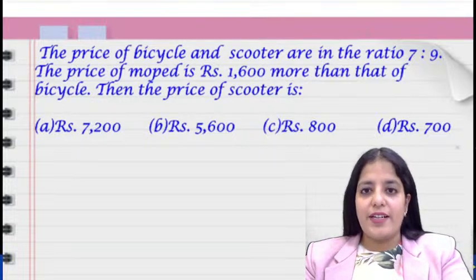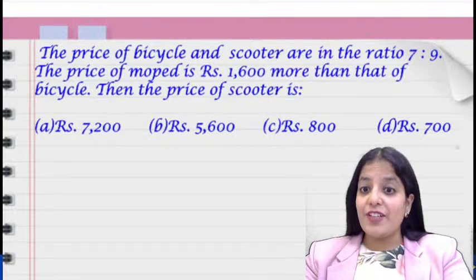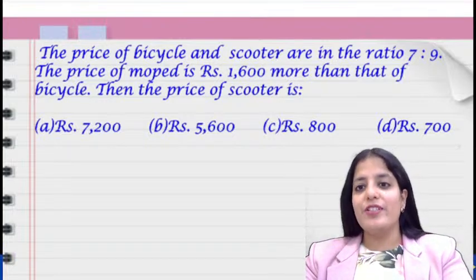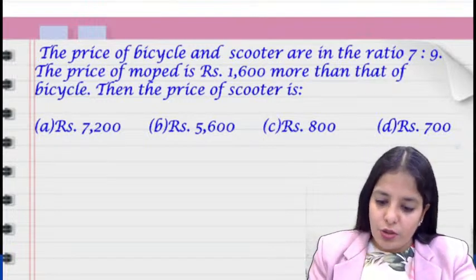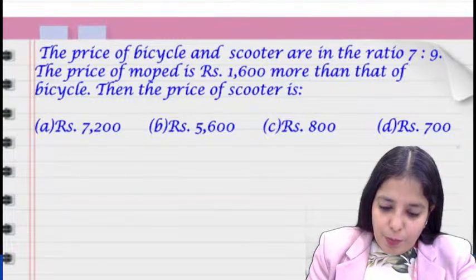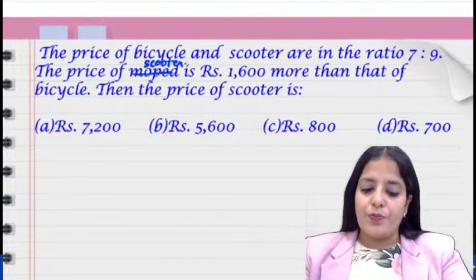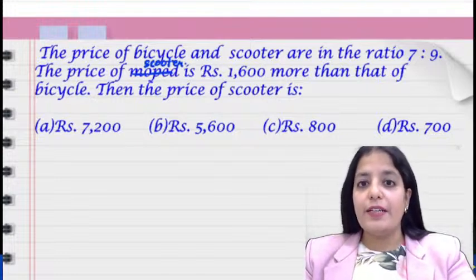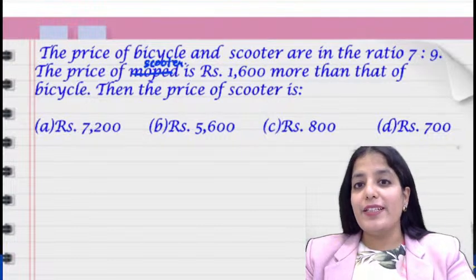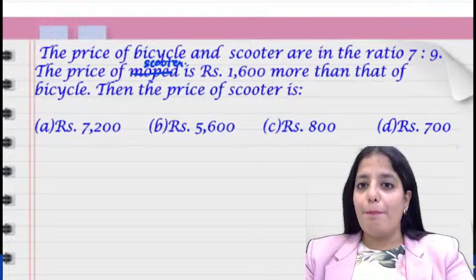There are a bicycle and a scooter, and their prices are in the ratio 7:9. So we can definitely assume that their original prices are 7x and 9x. It's not a moped, it's a scooter. The price of the bicycle and scooter are in the ratio of 7:9. The price of the scooter is rupees 1600 more than that of the bicycle.